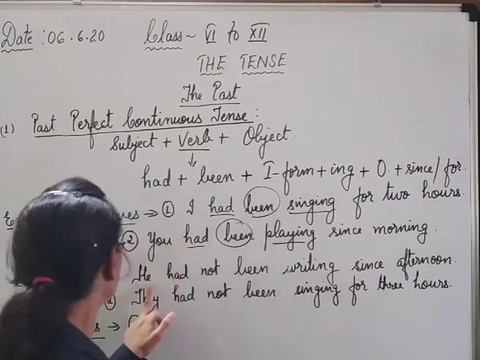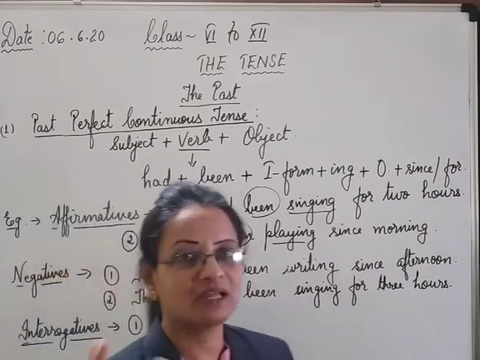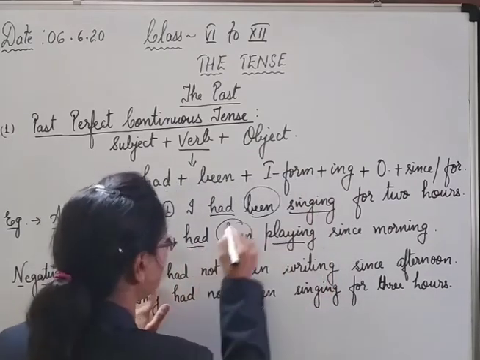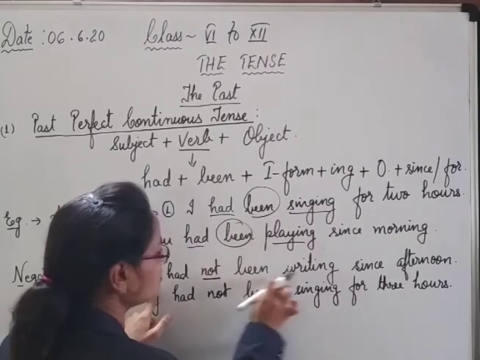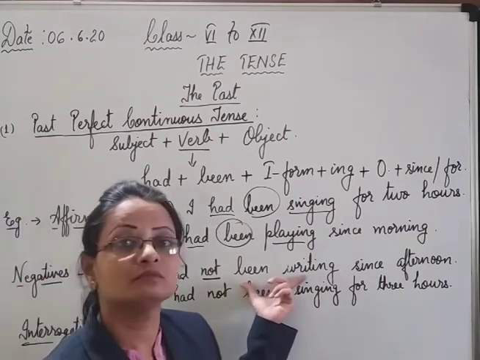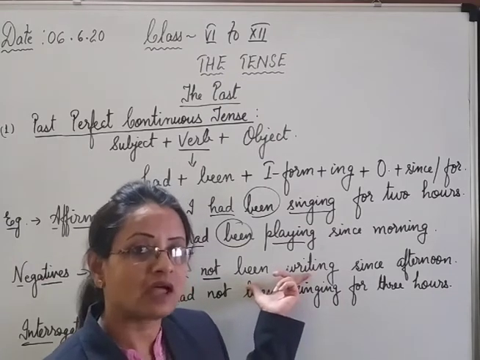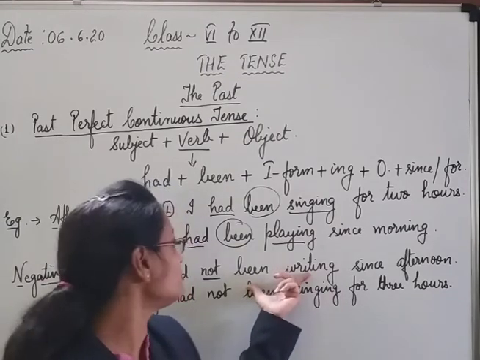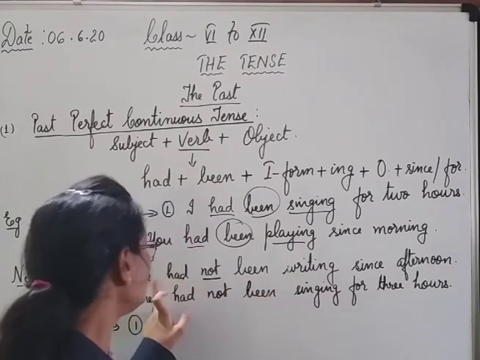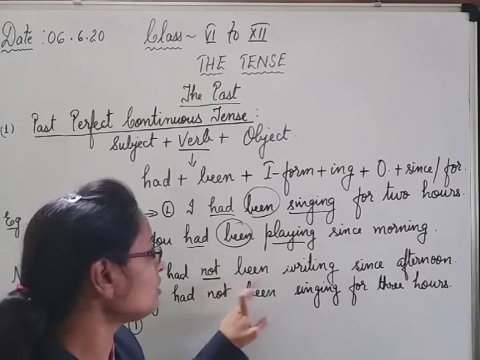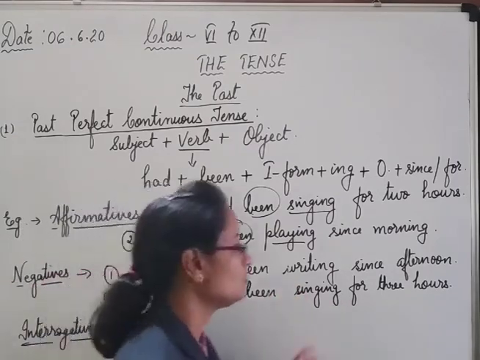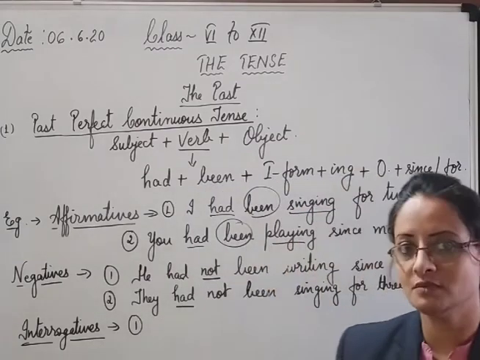In the negatives, place the not between the helping verb and the main verb. Here: he had not been writing. We have used been to add the helping verb and the ing form. So after the helping verb you will put the not. He had not been writing and they had not been singing. Since and for, simple.